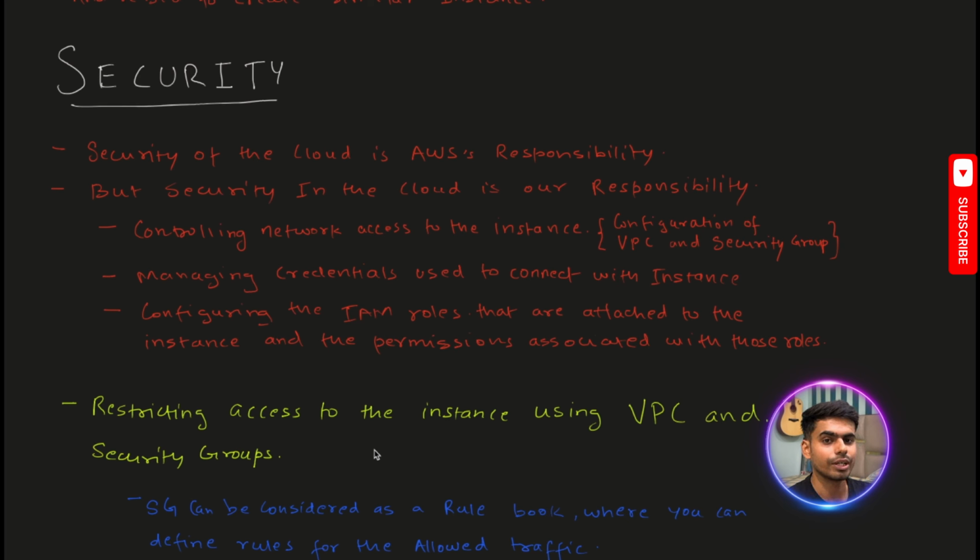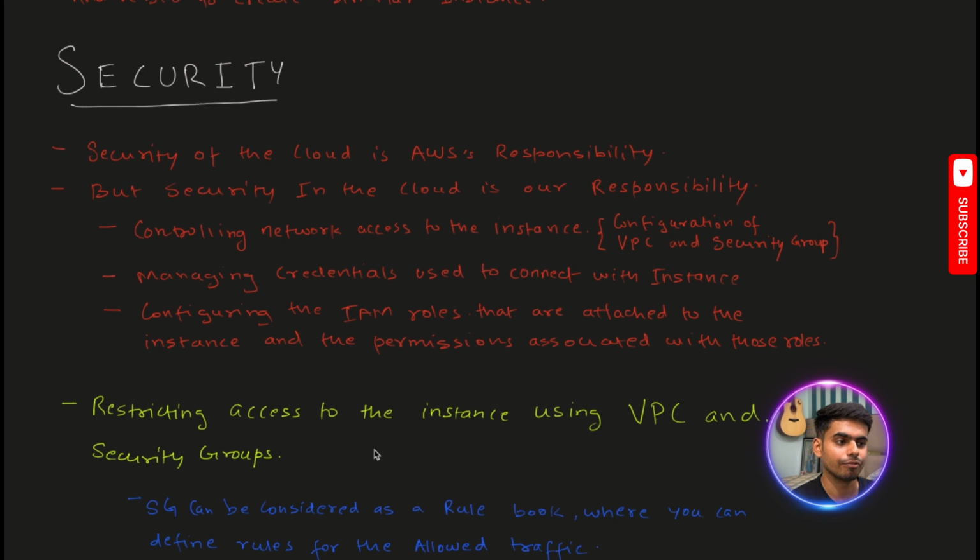But security in the cloud is our responsibility. We can definitely control the access to our instances using VPC and security groups as we discussed above. We can also manage the credentials we use to connect with our instances. For example, the key pairs, public and private keys, which are provided to us by EC2. We will discuss that later.